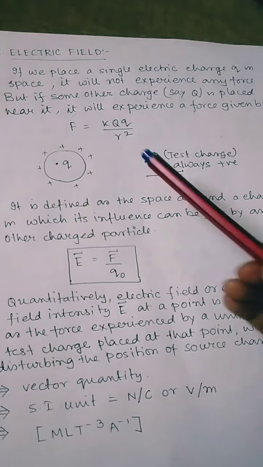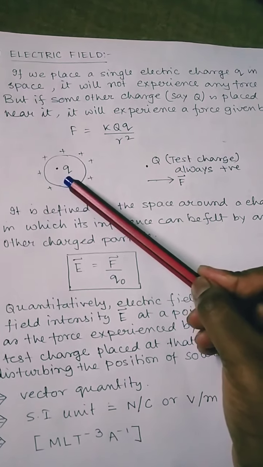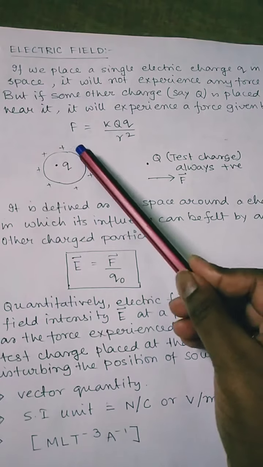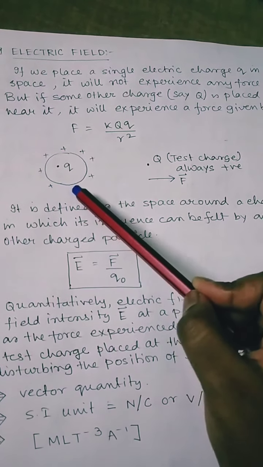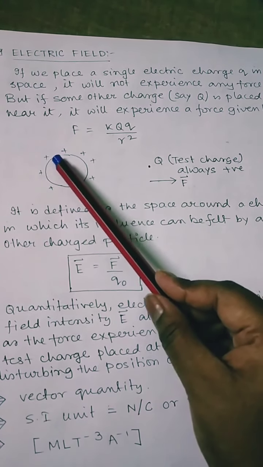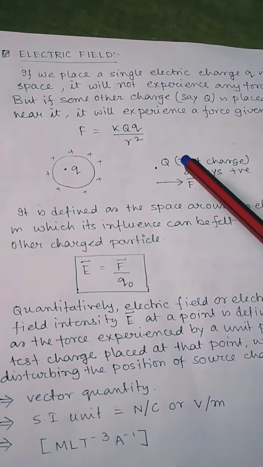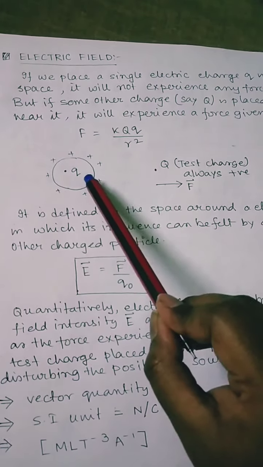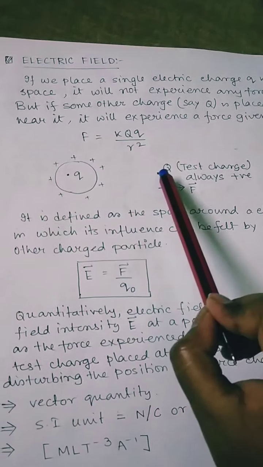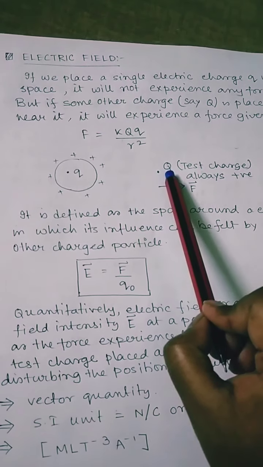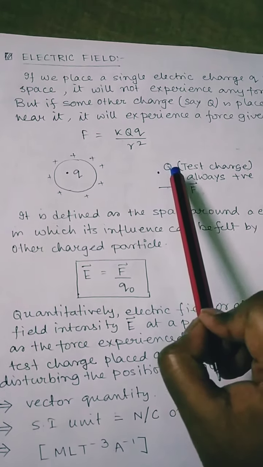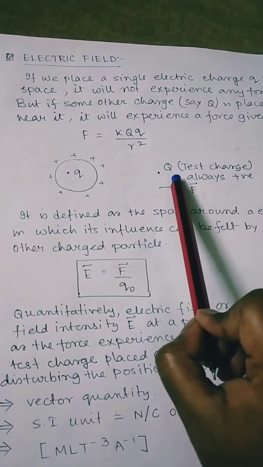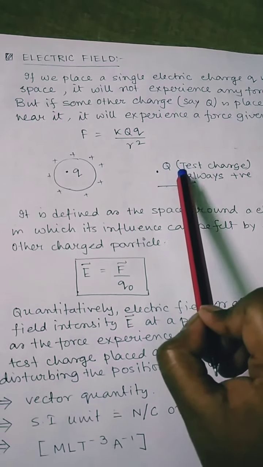Now what happens? Same in the case of charge. When we place one charge, say small q, this charge shields around itself something which is called the electric field. Now if we bring another charge in the vicinity of this charge small q, this capital Q charge will experience some force. This force is called the electric force, or what we are studying as Coulomb's force.